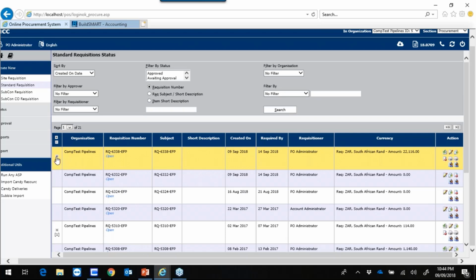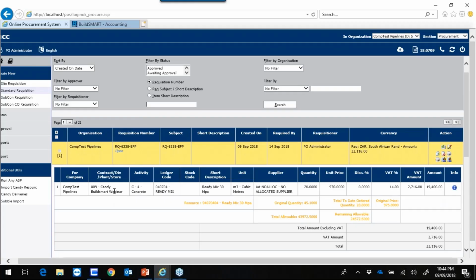So you can see if I open this requisition, there is a summary of the resource information: the resource description, the original quantity, the total allowable, the to date ordered, the remaining, and the original price. From here on, you'll simply follow the standard processes. So you'll submit the requisition and it will go through to approval. And that is how you create a requisition in BuildSmart using a Candy resource.